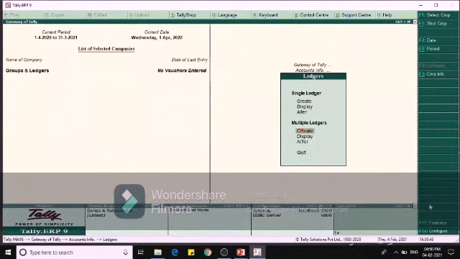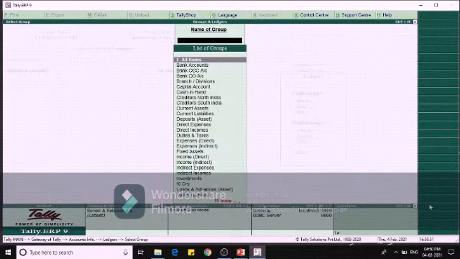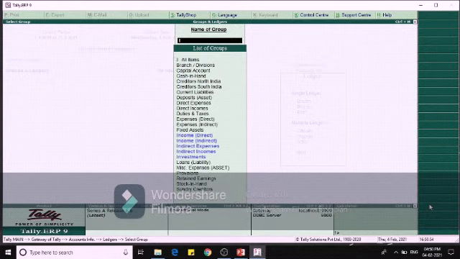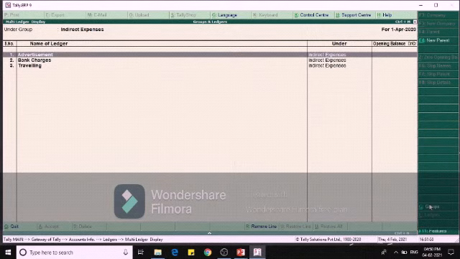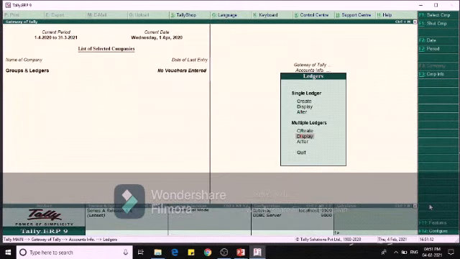For display of multiple ledgers, we go to the display option. We have already created Indirect Expenses, so by clicking Indirect Expenses we can see the list of ledgers we have created under it. Likewise, we can also alter multiple ledgers. This helps us to check the basic properties of ledgers falling under a single group and to alter them. But Tally restricts the option of deleting multiple ledgers because of its serious consequences.